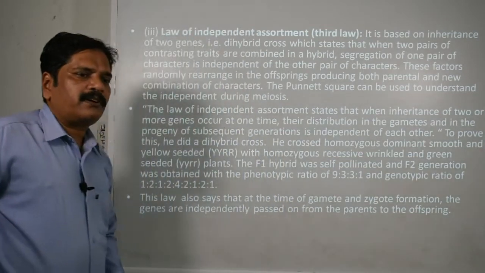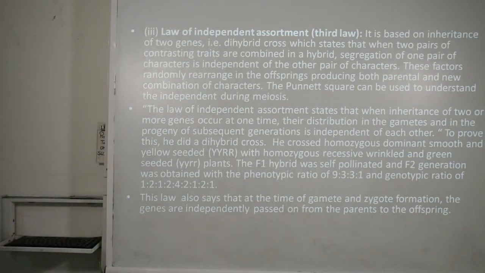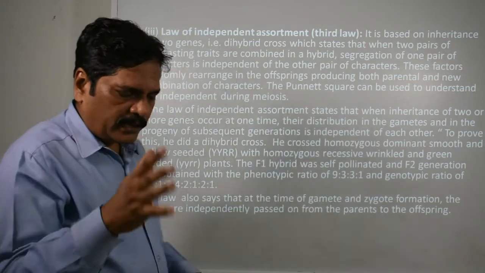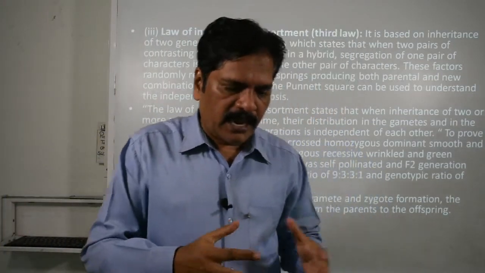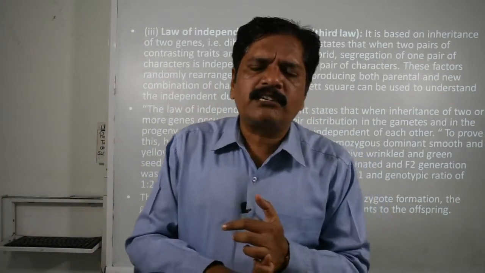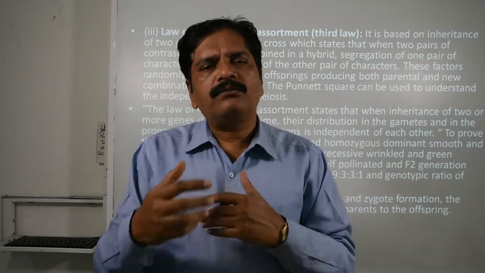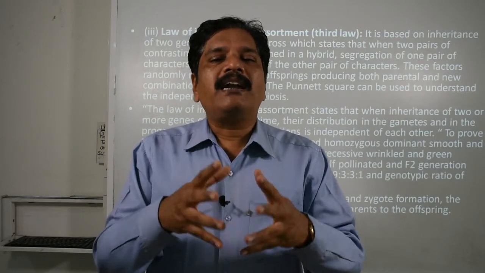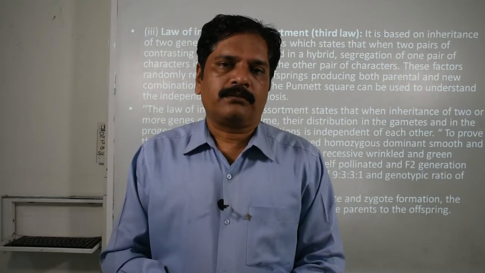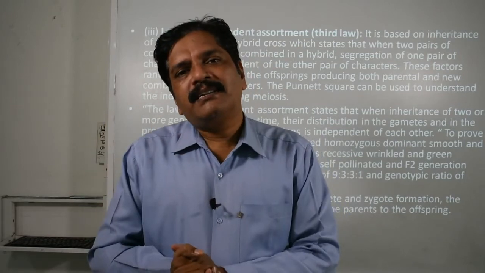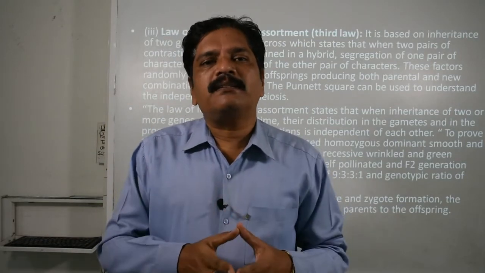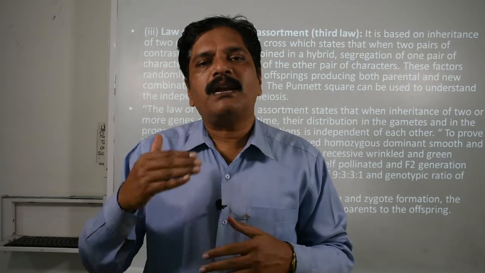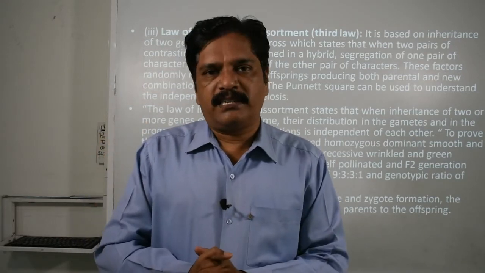You are well aware of the dihybrid cross ratio. You remember that we have taken the round shape of the seed and the yellow color of the seed coat. On the other hand, the second was the wrinkled shape of the seed as well as the green cotyledon.